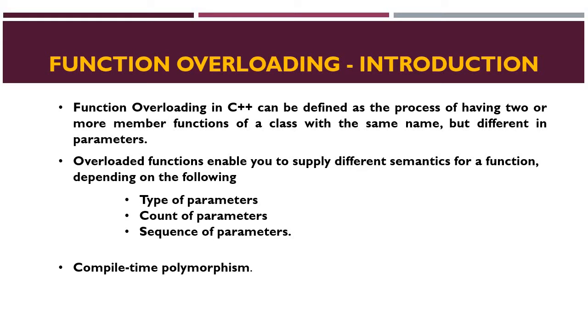Overloaded functions enable you to supply different semantics for a function depending on the following: types of parameters, count of parameters, and sequence of parameters. Based upon these, the function overloading concept can be implemented in C++, and it is called compile time polymorphism.